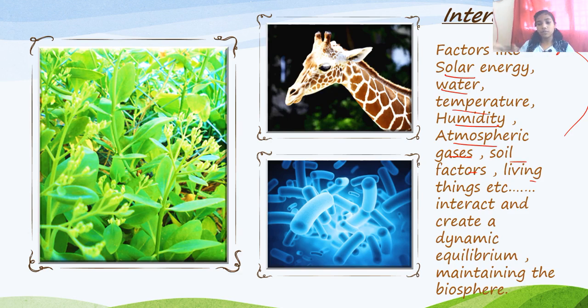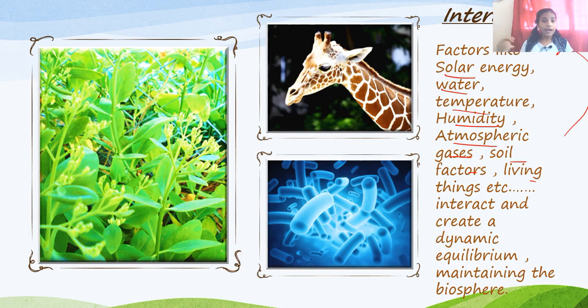Interactions are nothing but depending on each other. What are interactions? Depending on each other. Let's have the simple definition. These are dependent and create a dynamic equilibrium. We will learn about dynamic equilibrium, but it's a huge word for you, so just ensure that these are dependent on each other. It's nothing but these interacting with each other, and life sustaining on the earth. If they never interact with each other, the biosphere, the earth, would not sustain life.